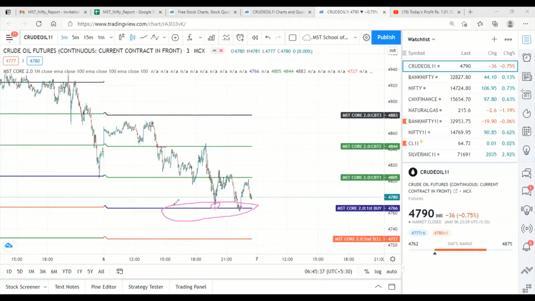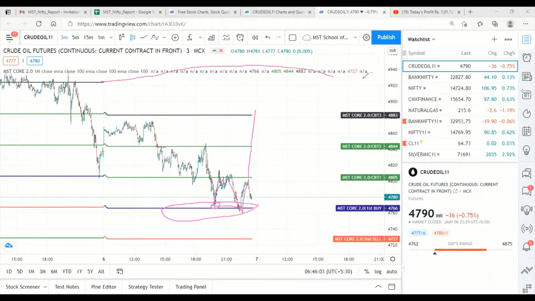Now positionally, buy has been activated and first target 40 points done. One more time buy activated and first target 40 points done, right? If tomorrow the market opens above this level, then you can keep the stop loss at cost and wait for the targets 4844 and 4883, and the next target will be this part.